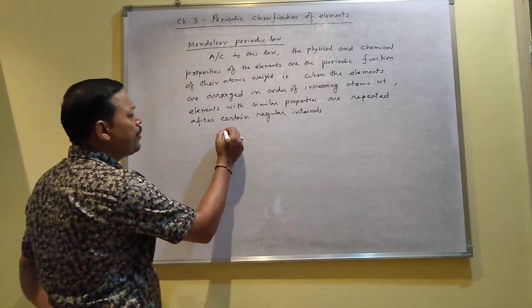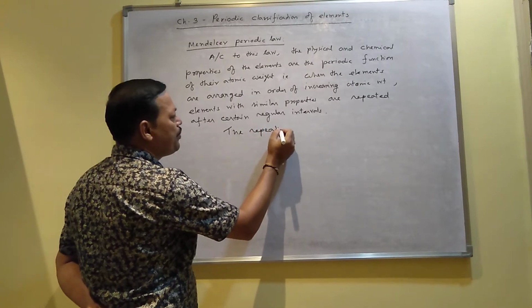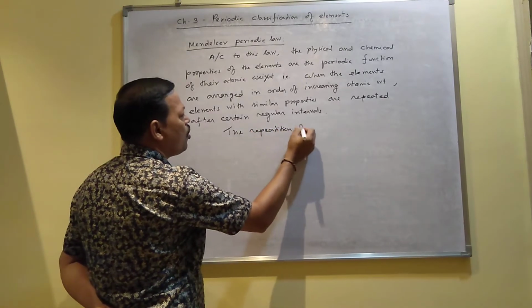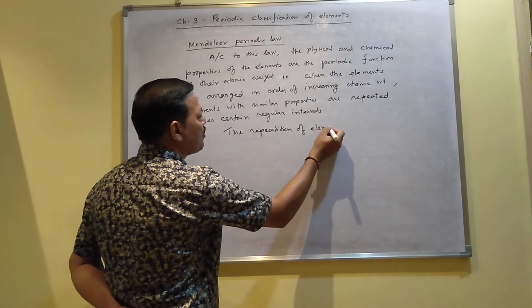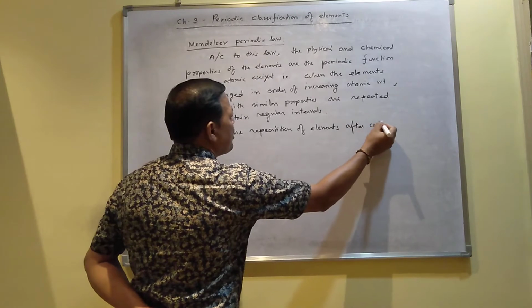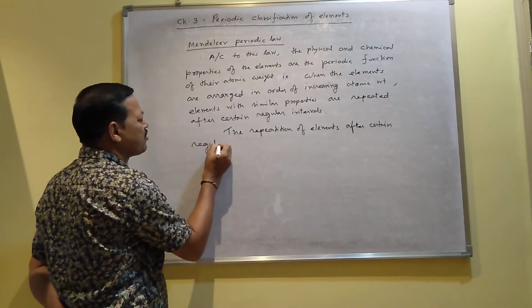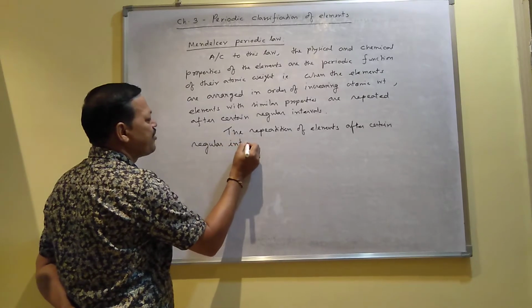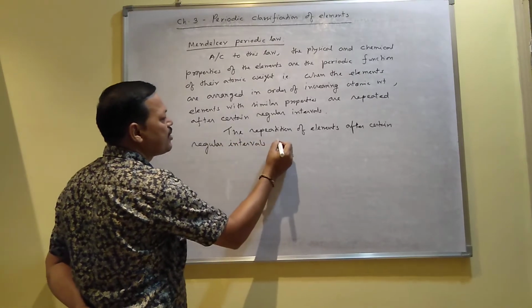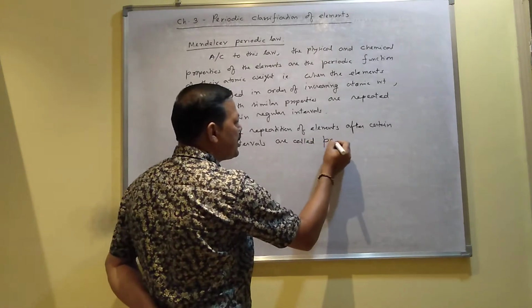This repetition of elements after certain regular intervals is called periodicity in properties.